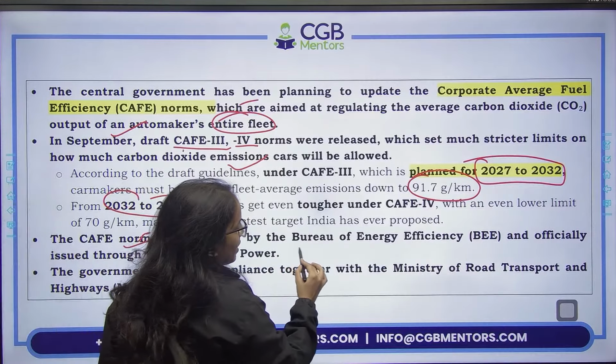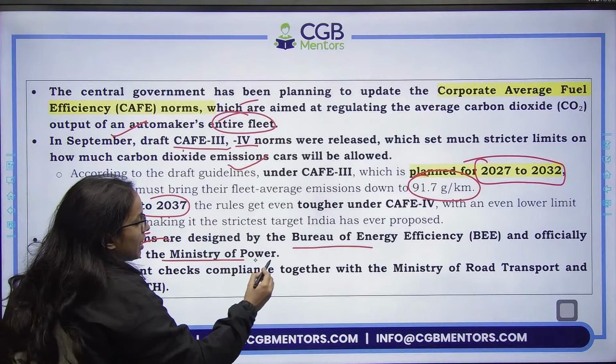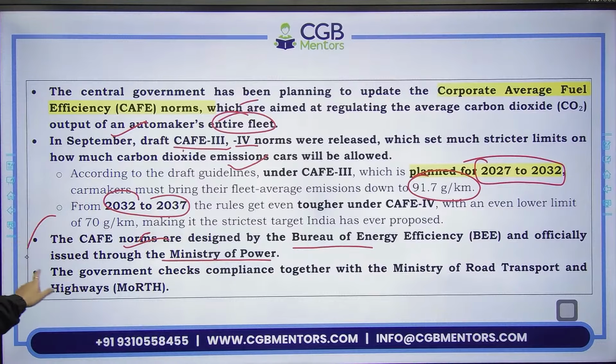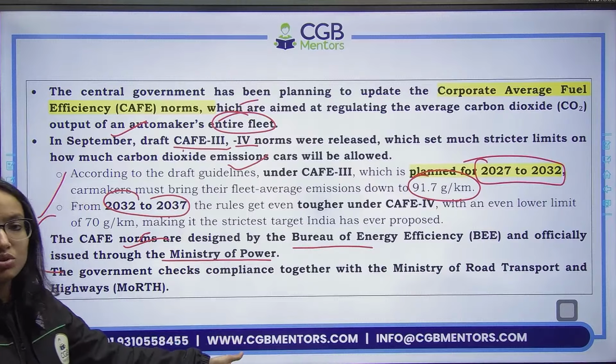norms are designed by Bureau of Energy Efficiency, and officially issued through Ministry of Power. So remember this thing as well. It can be a probable question. These are designed by Bureau of Energy Efficiency and they are officially issued through Ministry of Power.